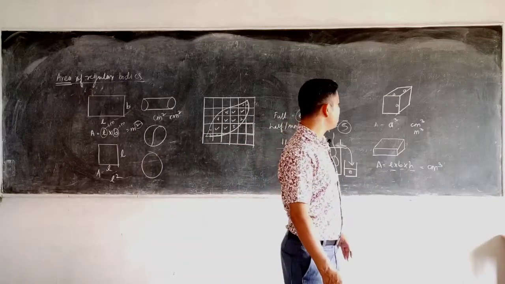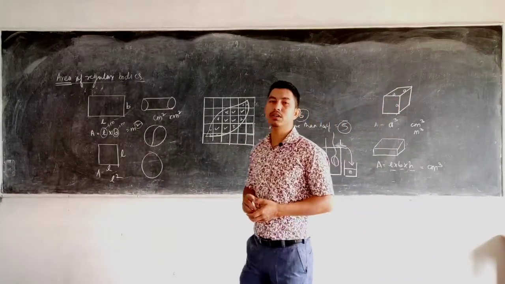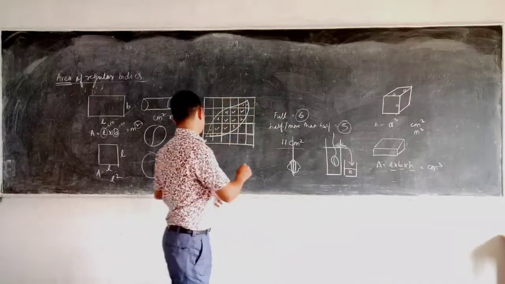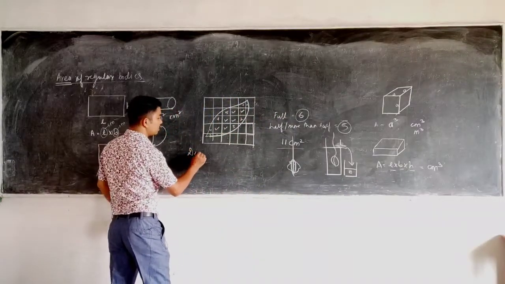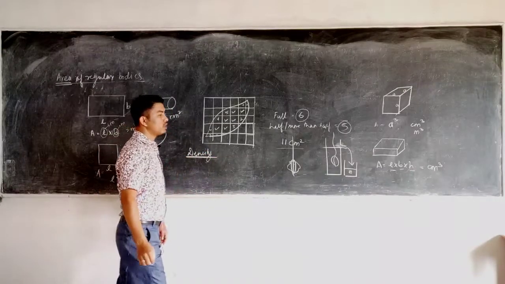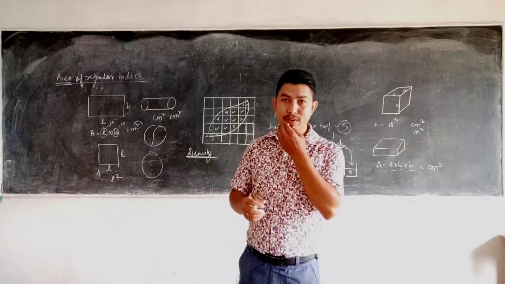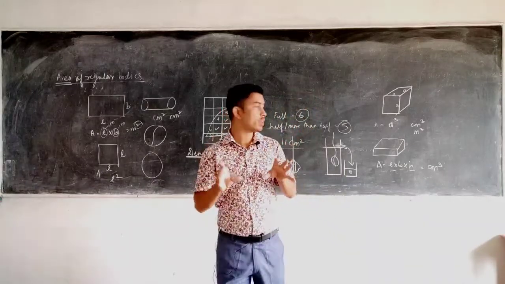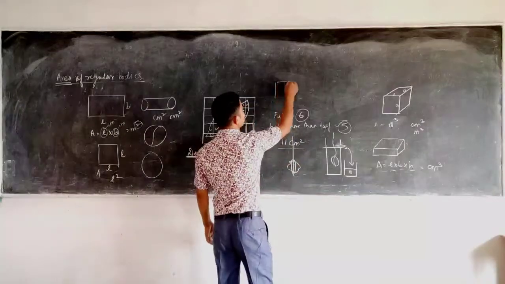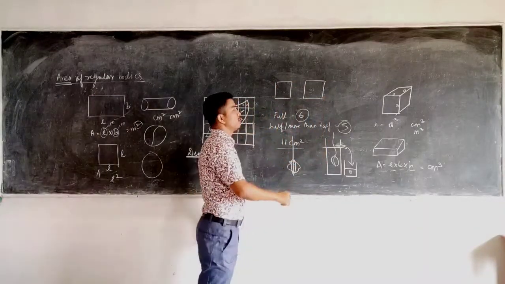Now after having known length, area and volume, we have another important term known as density. So what is that? Literally, if you have to understand it physically, density means, suppose I give you two sacks or two bags whose volume is equal, equal in size.